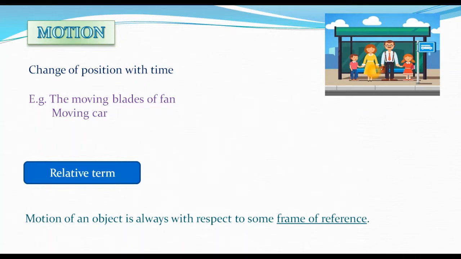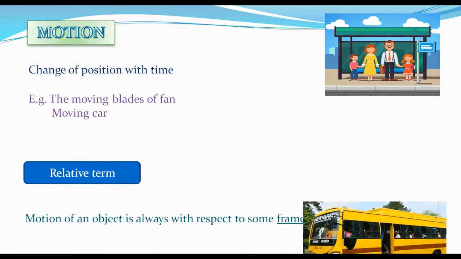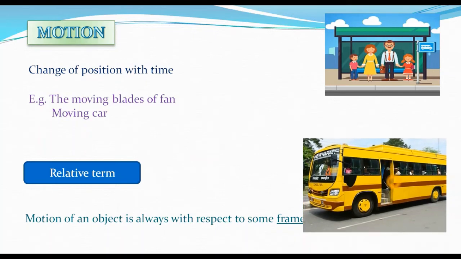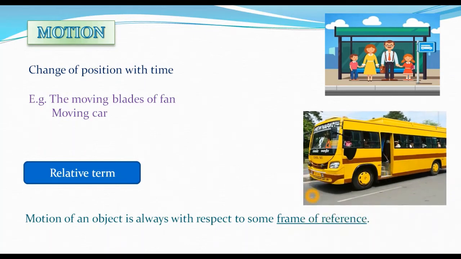Right? Now let's suppose there's a bus which passes across the road. Now what do you think? Is the bus in motion? Yes, of course, the bus is in motion because the bus is changing its position. It's going from one point to another with time. So its position is changing with time. Therefore, the bus is in motion.